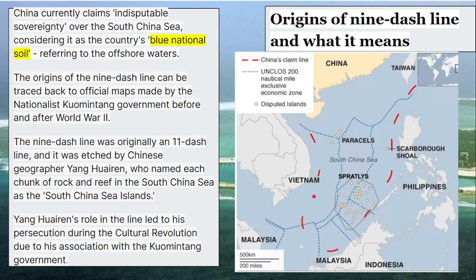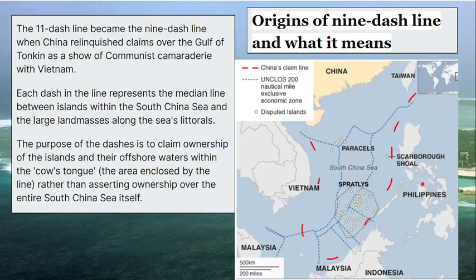Each dash here signifies the median line between the islands within this sea and their adjacent coastlines. The purpose of these dashes is to assert ownership over these islands. It is essential to understand that the claims and disputes over the South China Sea have far-reaching implications for regional stability and also global trade.